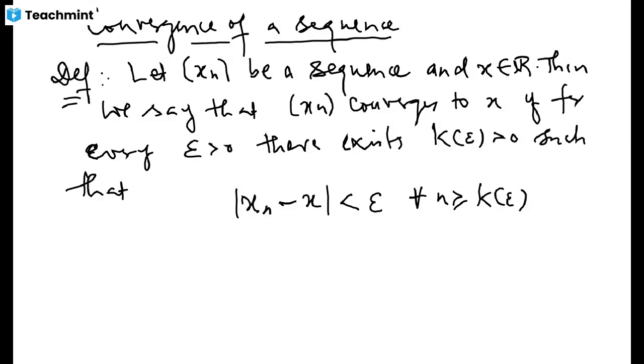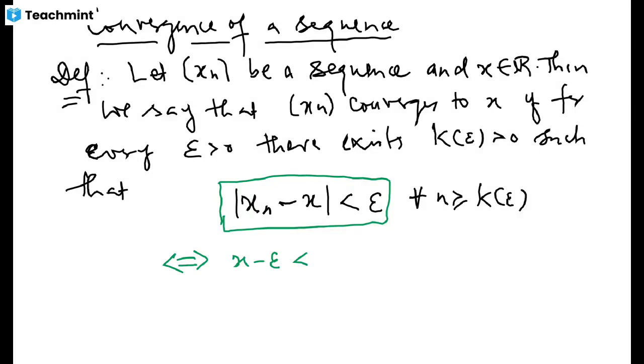Now let us try to see it in a different interpretation also. When we say this, saying this distance of xn minus x is less than epsilon is equivalent to say that this happens whenever you have x minus epsilon less than xn less than x plus epsilon, for n greater than or equal to k. Look at this remark.